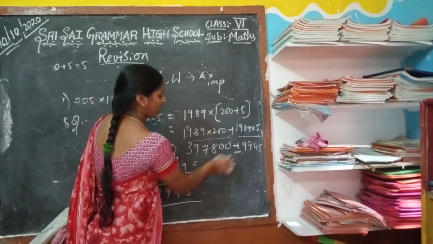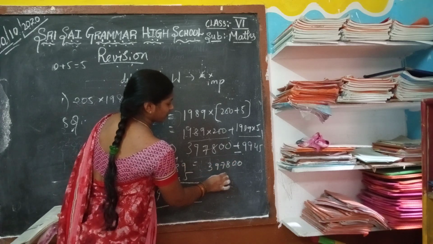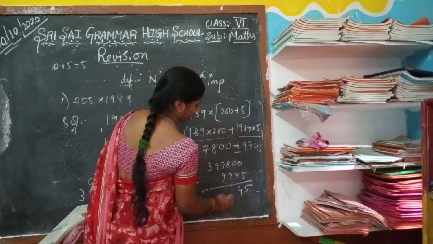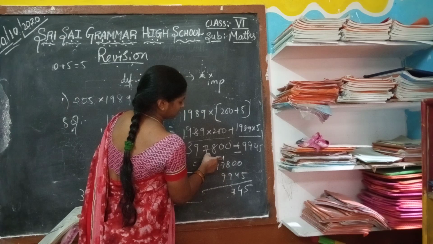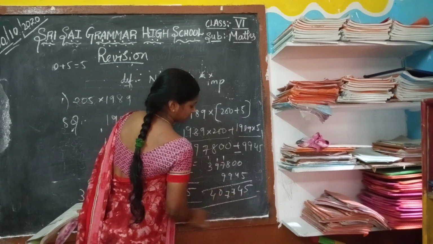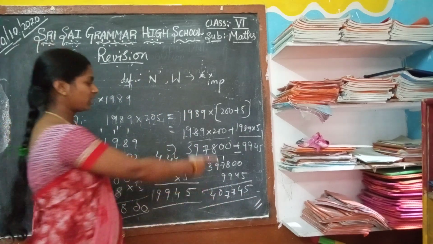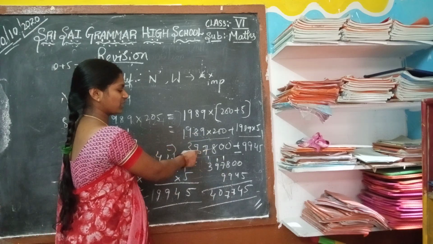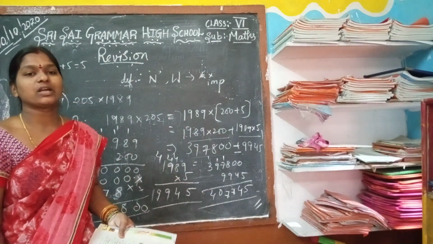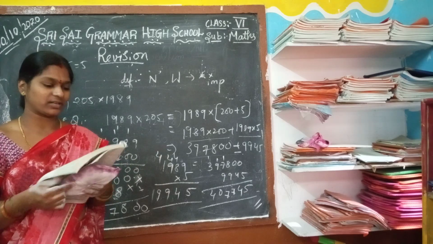Afterwards we add 397800 and 9945. This is the answer when you divide using the property. After multiplication and addition, we get 407745. Okay? And the next problem is easy, you can do that.